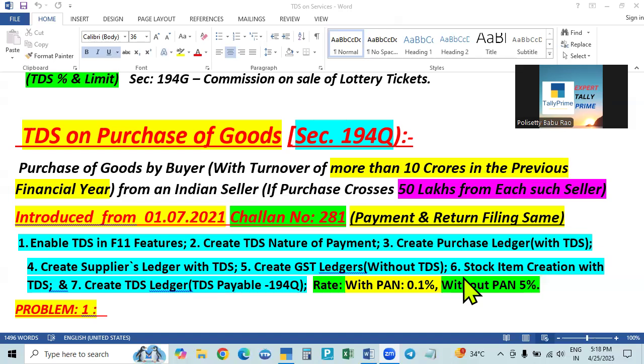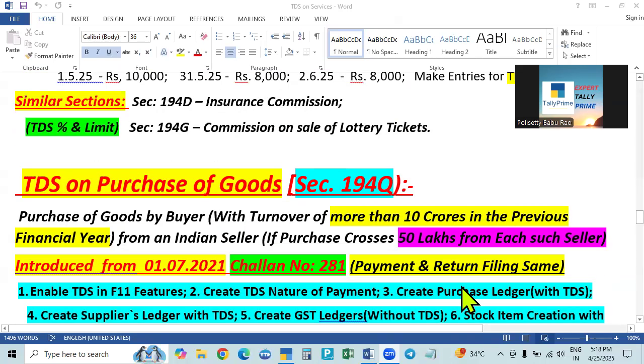If the TDS is less, the excess amount of liability will be paid by the assessee, by the person, to the government. If the TDS is more, the balance excess amount will be refunded to the person. So this is how it works. Now, how will you make the entries?